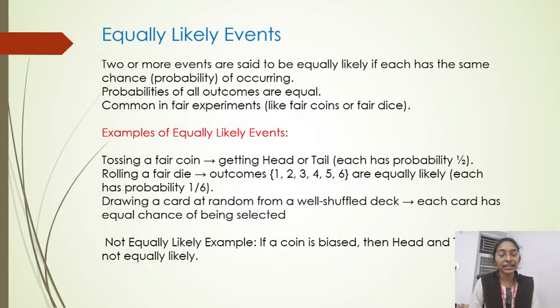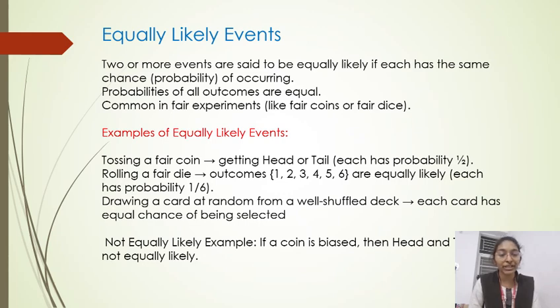Equally likely events. Two or more events are said to be equally likely if each has the same chance of occurring. Probability of all outcomes are equal. Common in fair experiments like fair coins or fair dice. Examples of equally likely events. Tossing a fair coin, getting head or tail. Each has the same probability of 1 by 2.